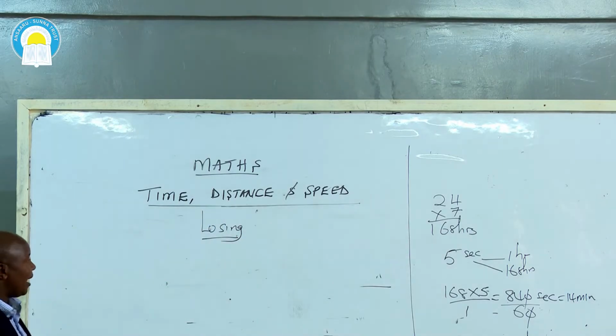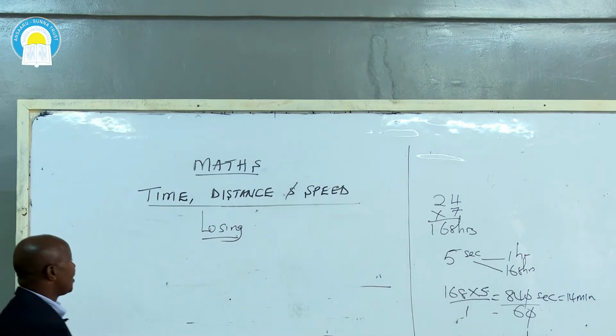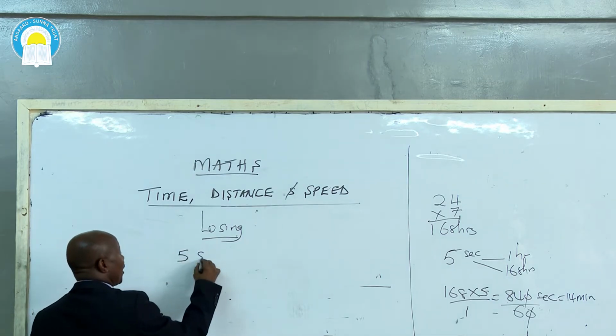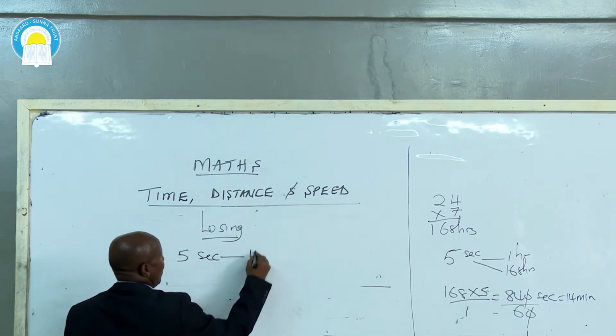So this watch now, again, you are told, is losing 5 seconds for every 1 hour.